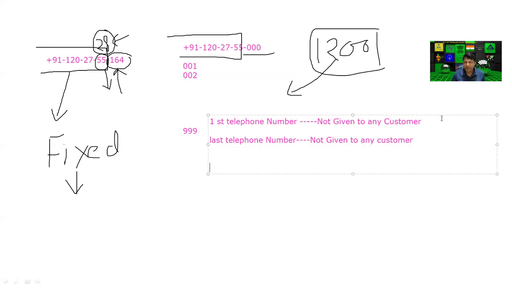So now just tell me the total possible telephone numbers. Please give the answer. First and last are never given in this case. So how many customers are possible? 1000 minus 2. That means 998.